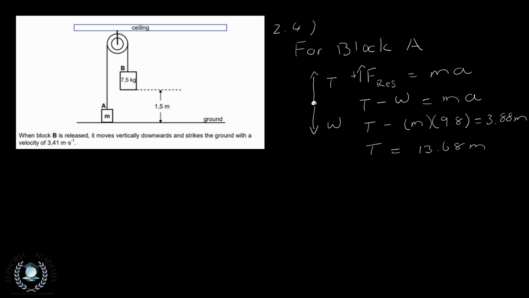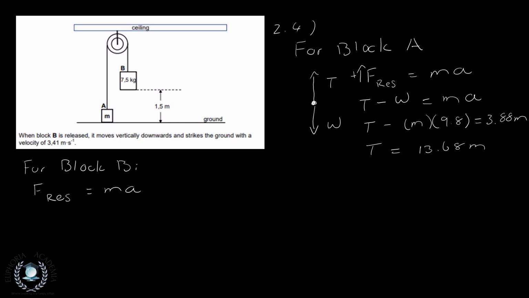Alright, now for block B, we have a situation still. We're going to use our resultant force being equal to MA, where we're going to take, where's this thing accelerating?